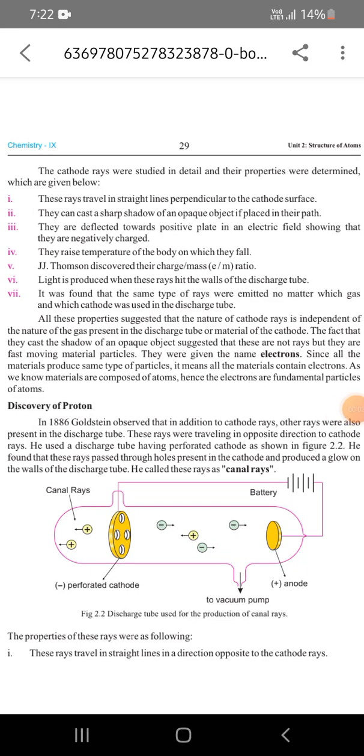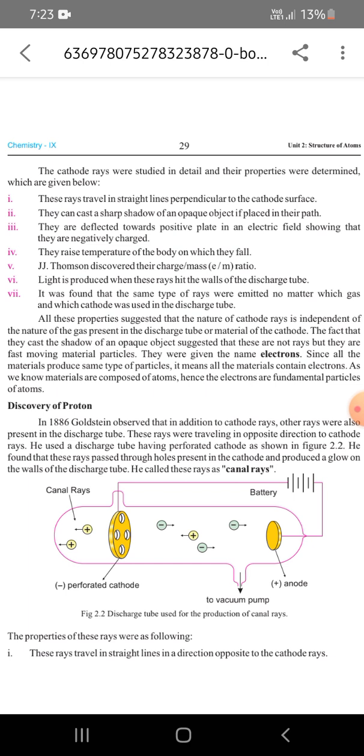Discovery of proton. In 1886, Goldstein observed that in addition to cathode rays, other rays were also present in the discharge tube. These rays were traveling in opposite direction to cathode rays. He used a discharge tube having perforated cathode as shown in figure. He found that these rays passed through holes present in cathode and produced a glow on the walls of discharge tube. He called these rays canal rays.